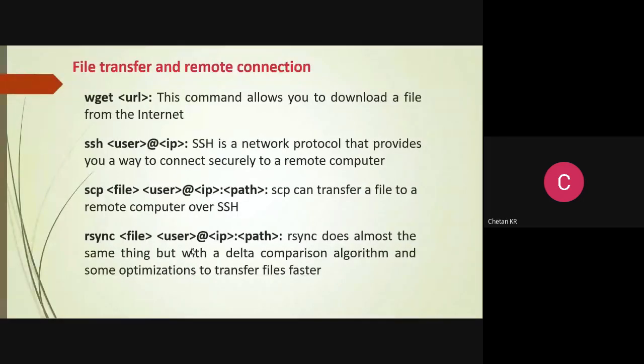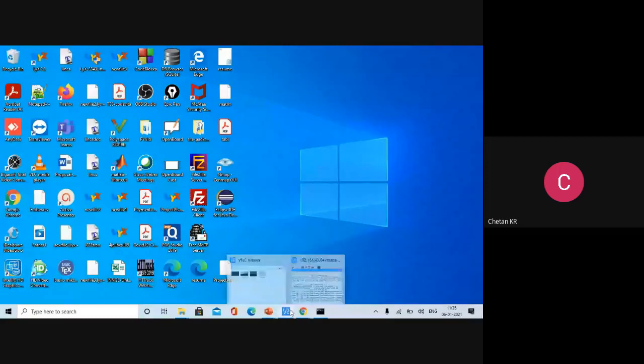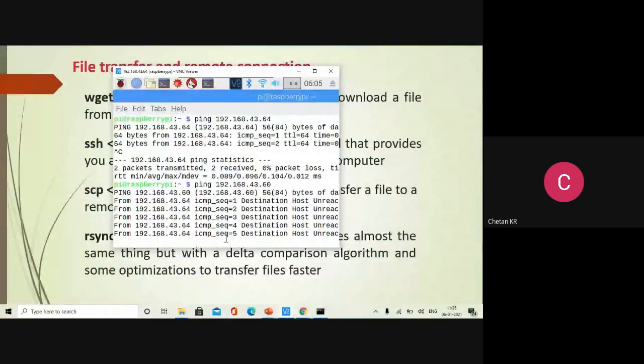So finally, IP address is required everywhere if you want to connect to the destination system. If you want to check before that, you have to use the ping command. If you want to know your IP address, use the ifconfig command, which we already discussed. Okay, so wget, I can just demonstrate that command because I don't have any other remote networks right now. So let me demonstrate.